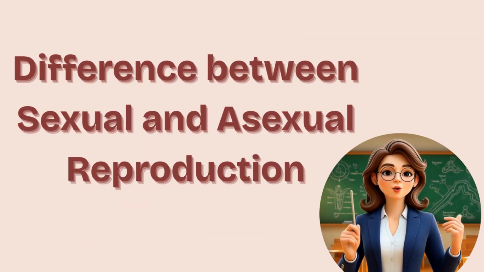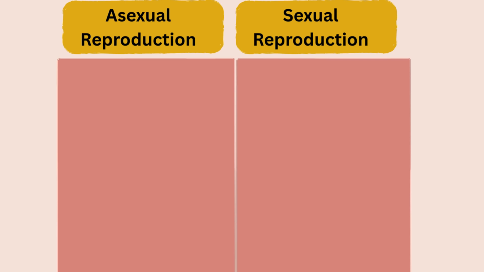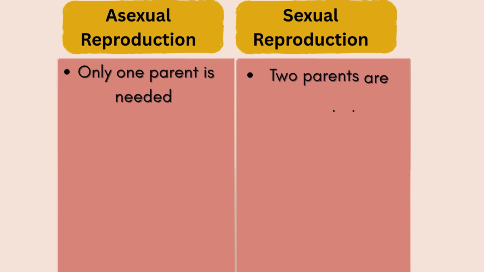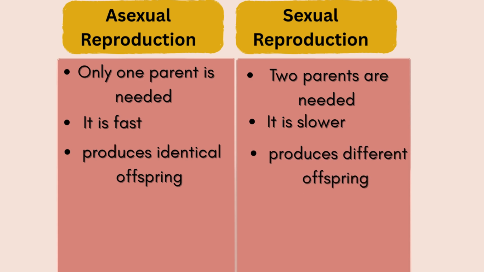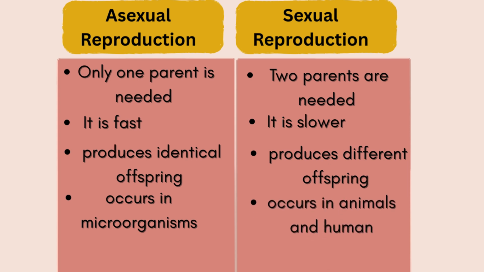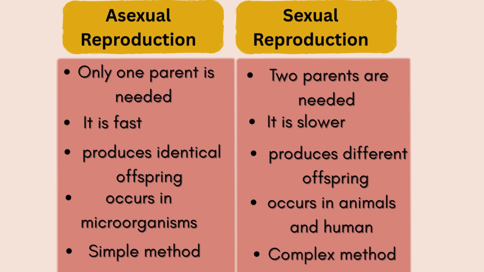Let's compare both in an easy way. In asexual reproduction, only one parent is needed, but in sexual reproduction, two parents are needed. Asexual reproduction is fast, however, sexual reproduction is slower. Furthermore, asexual reproduction produces identical offspring, while sexual reproduction produces different and unique offspring. Asexual reproduction usually occurs in microorganisms and some plants, whereas sexual reproduction occurs in humans, animals, and many plants. Asexual reproduction is a simple method of reproduction, while sexual reproduction is a complex method of reproduction.